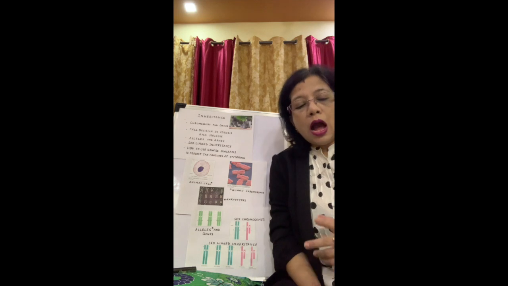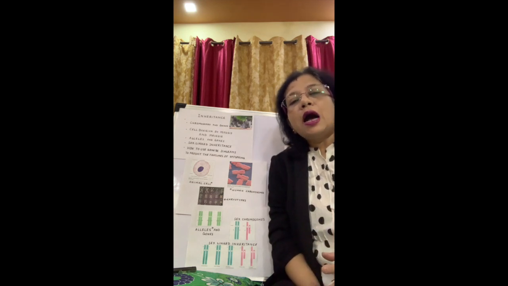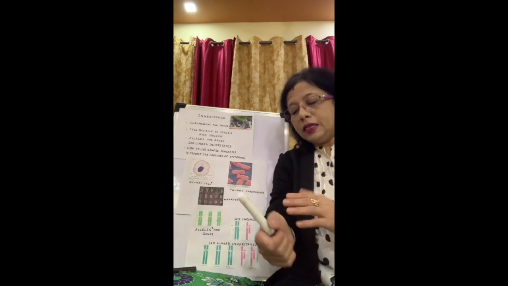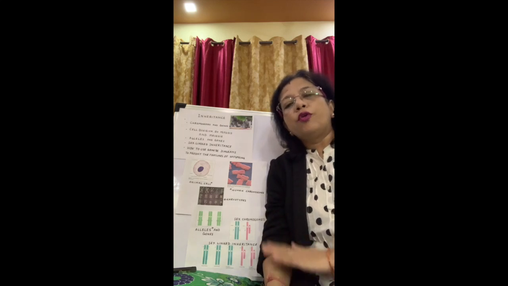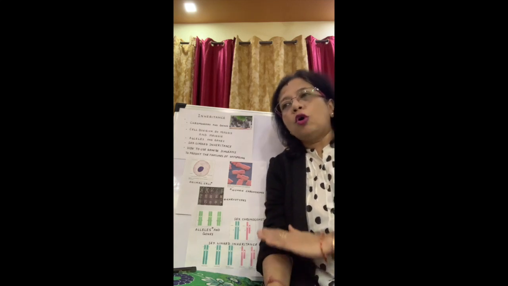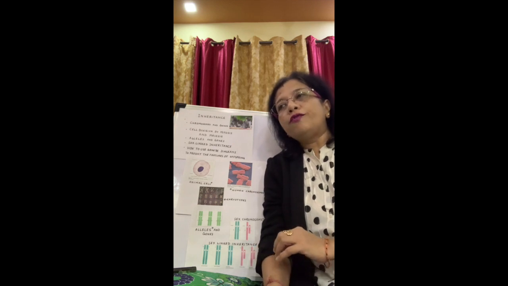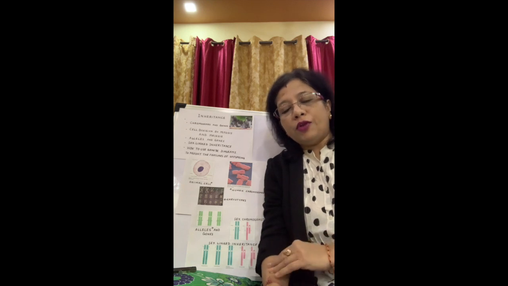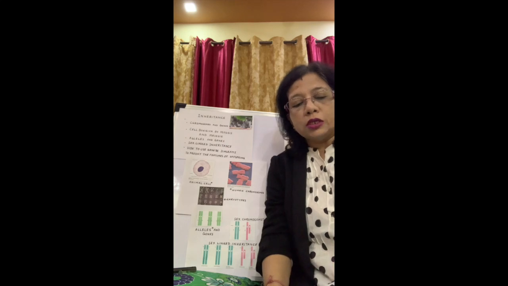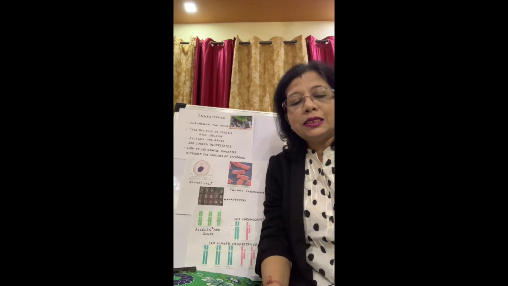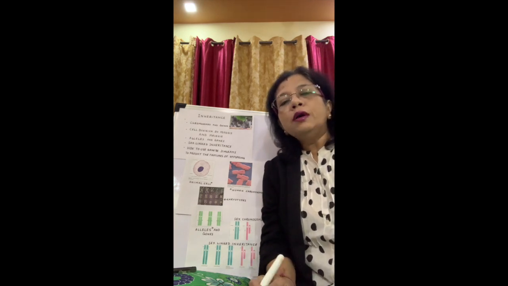Mitosis gives rise to genetically identical cells. How can we say they are genetically identical? Suppose you get hurt and the upper layer of your skin has gone, then the same cells will grow again, identical cells will grow. It's not that you have got hurt in one part of your arm and when the new skin comes out, it looks totally different from the other hand. It's not like that. So these are all caused by mitosis, while meiosis gives rise to genetically non-identical cells, that is the male or the female cells.